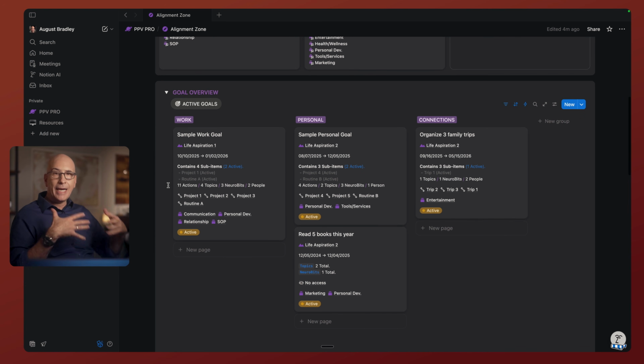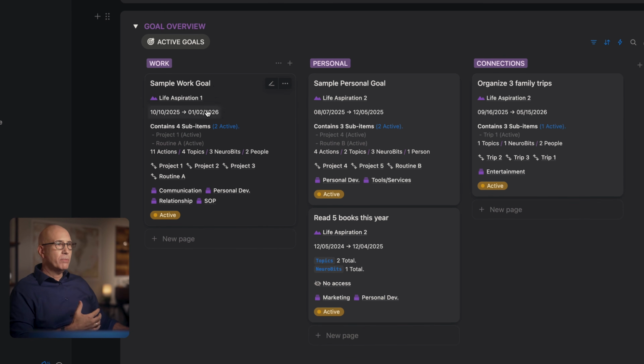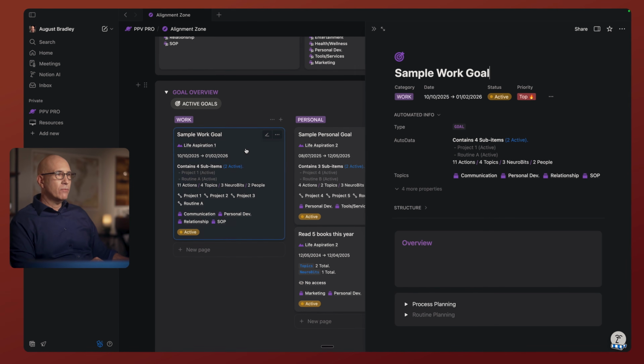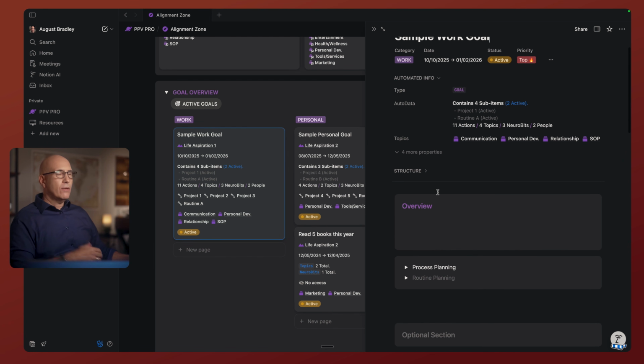Then down here, we see our goals. Now, goals are more action-oriented than life aspirations, so they have a lot more information and activity around them. So you can see these summaries have more detail. One of the great things of the new PPV system is we have these auto data blocks that through Notion formulas are resurfacing in context at a top-level glance relevant information pertinent to each of these goals. Then we also have relevant relations and roll-ups, bringing all the relevant data into the goal so that anything related to that goal you can see in that goal. You can see this goal has one active project and one active routine. That's resurfacing. It has 11 actions, 4 topics, 3 neurobits, and 2 people associated with it. That's all rolling up through the formula, resurfacing in that context.